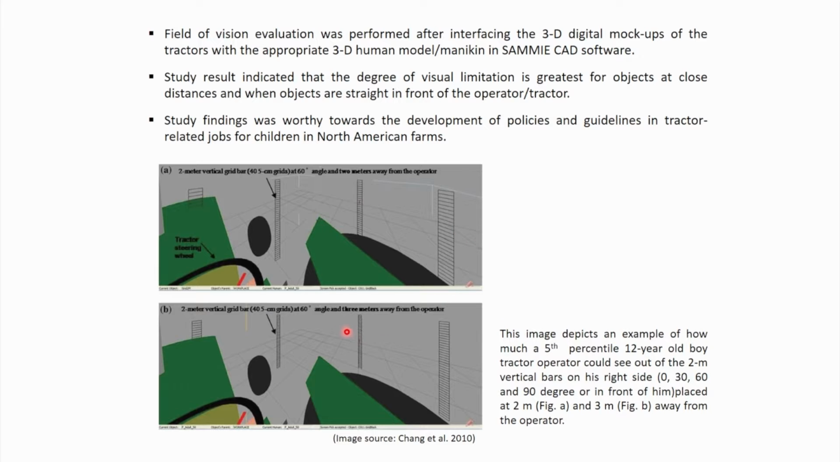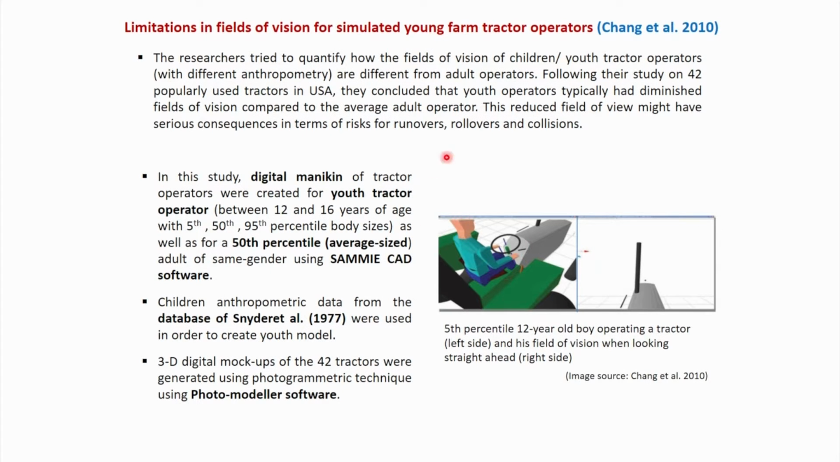Similarly, while those vertical bars are positioned at 3 meter distance, how is the visibility? That is depicted in the bottom image. So in this particular study, the researchers clearly showed that as the tractor was originally designed for the adult population, while those tractors are being operated by children or youth, their visibility is actually reduced, and due to this reduced visibility, there is a chance of accident.